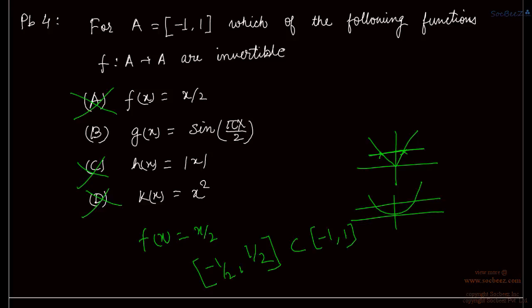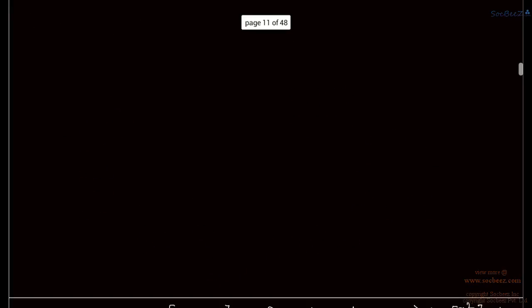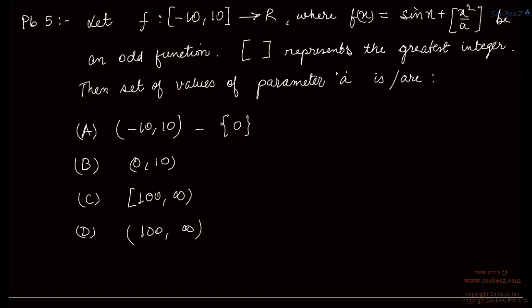But in case of g(x) equal to sine of pi x upon 2, for x equal to minus 1, we are getting minus 1, and for x equal to 1, we are getting plus 1. So for domain minus 1 to 1, we are getting range also from minus 1 to 1. That means the function is onto. So the function is invertible. So g(x) is invertible. Okay. So this is the correct option. Moving to the next question.